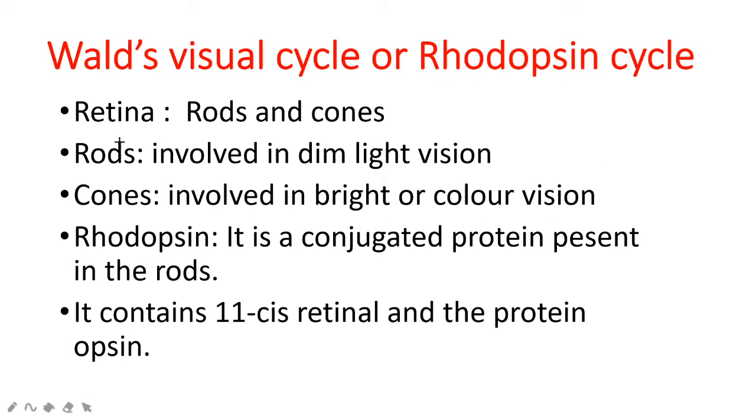The retina of the eye contains rods and cone cells. Rods are involved in dim light vision, that is night vision, and cones are involved in bright or color vision. Rhodopsin is a conjugated protein which is present in the rods, and it contains 11-cis retinal plus the protein opsin.